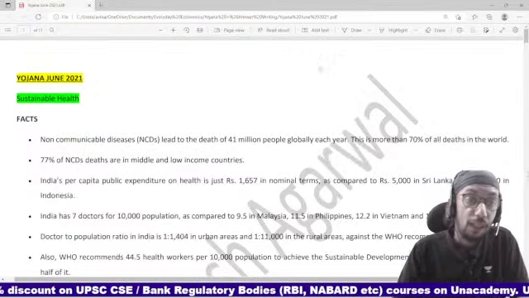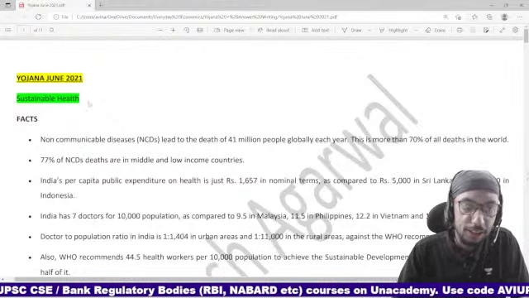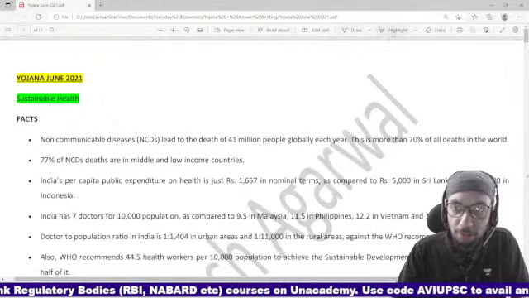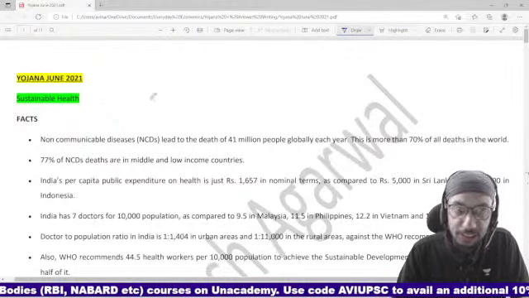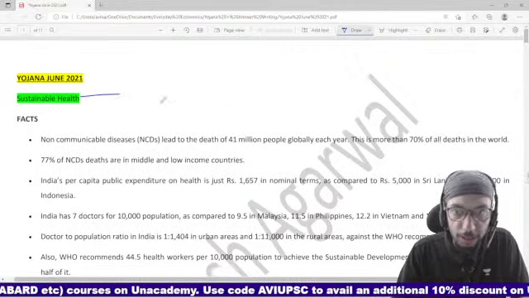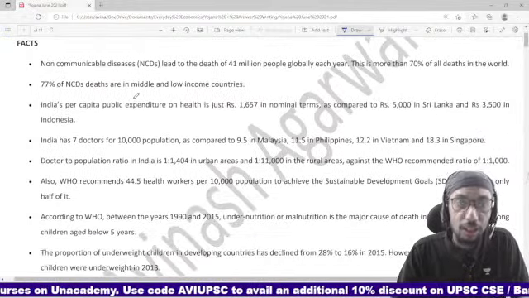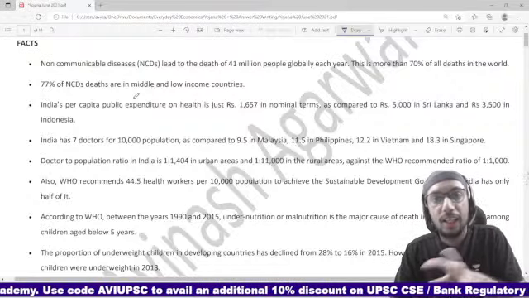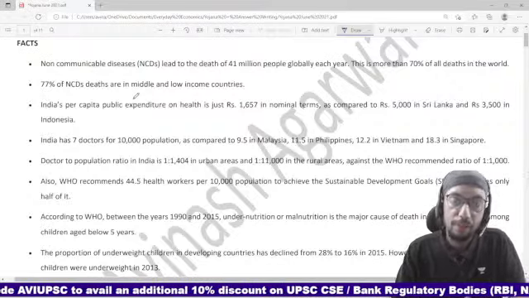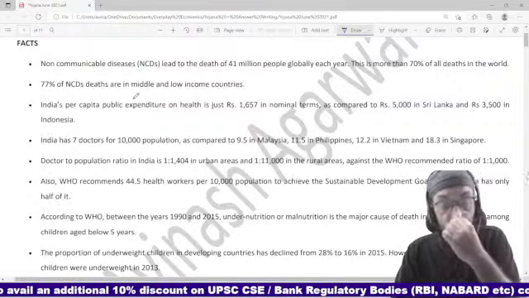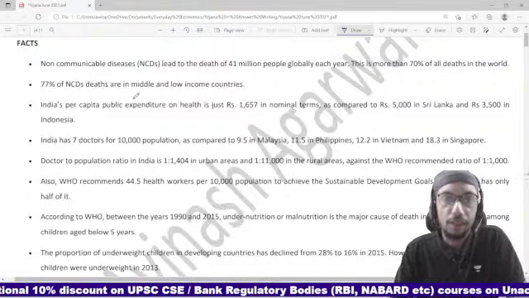Now, so far as sustainable health is concerned, let us see what they are trying to teach us over here. There are some basic facts regarding the healthcare scenario in India that we must be able to talk about comfortably in our answers.